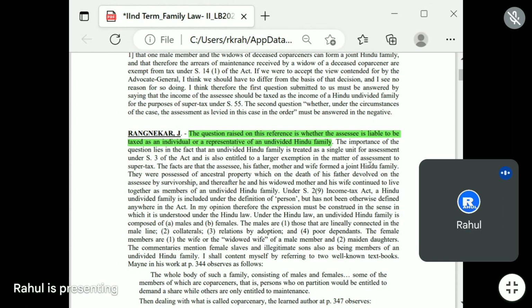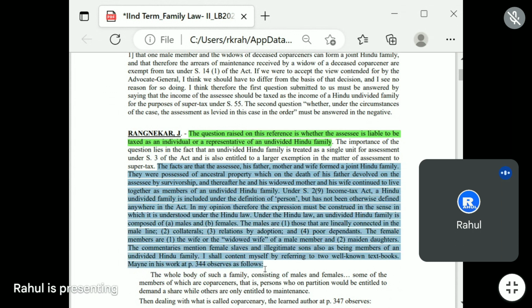The facts are that the assessee, his father, mother and wife formed a Hindu joint family. These are the facts, right, guys? Highlight the points, so it will be easy to understand the correct facts of this case.